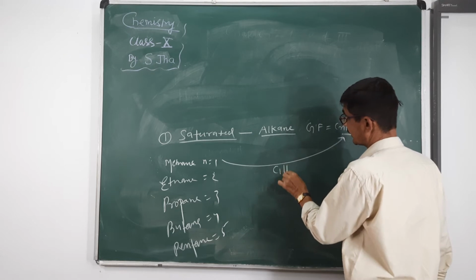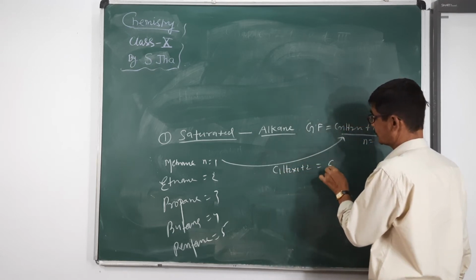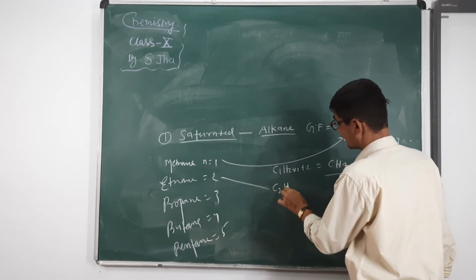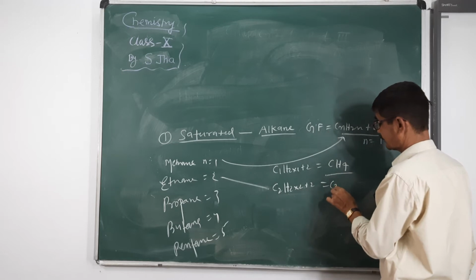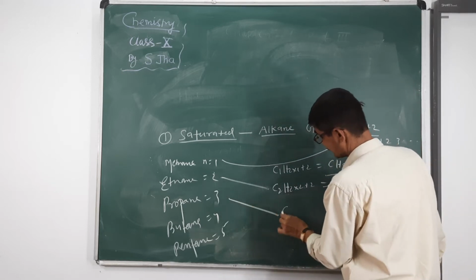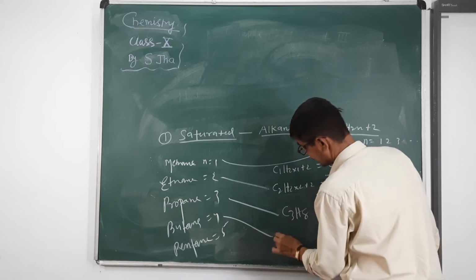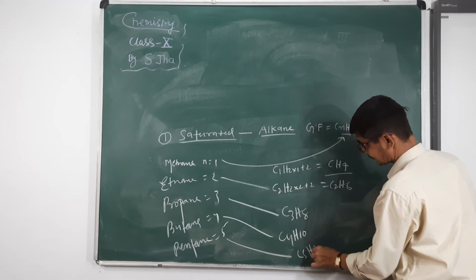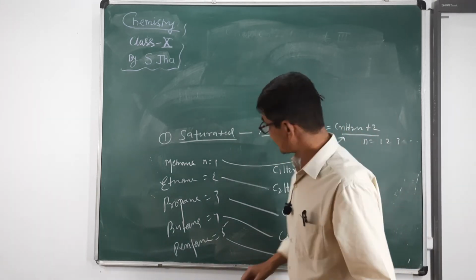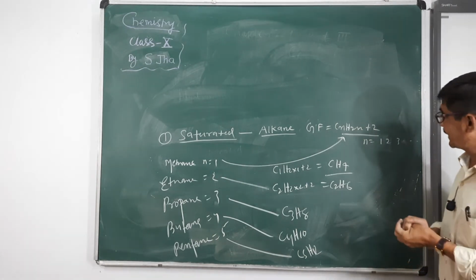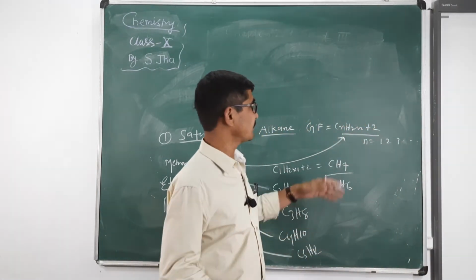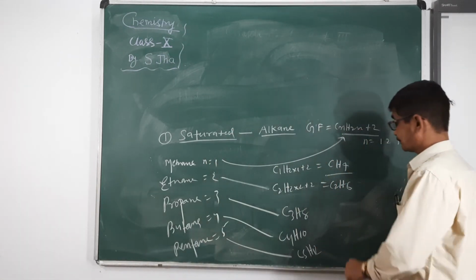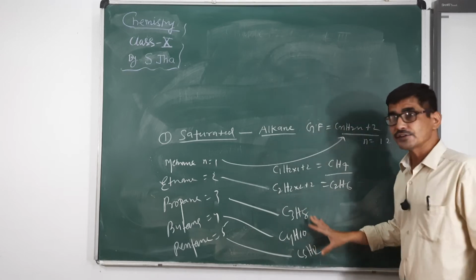So C1H2 into 1 plus 2 equal to CH4. This is the formula of methane. Similarly, C2H2 into 2 plus 2 equal to C2H6, ethane. Propane C3H8, butane C4H10, pentane C5H12. So these are the molecular formulas, and we can calculate the molecular formula with the help of the general formula, that is CnH2n plus 2. N is the number of carbon atoms. These are saturated hydrocarbons.